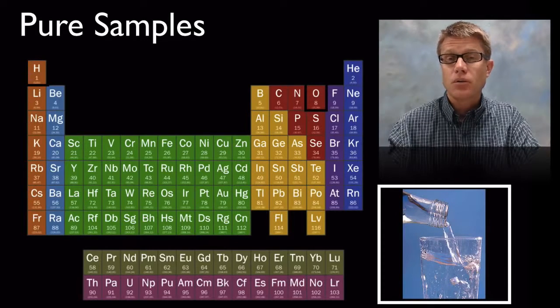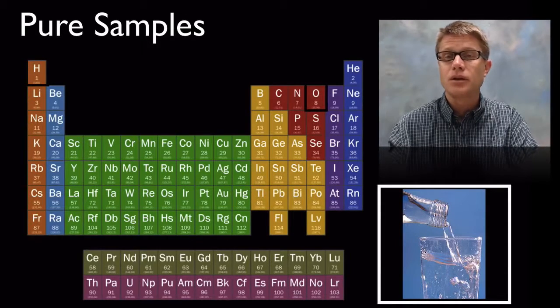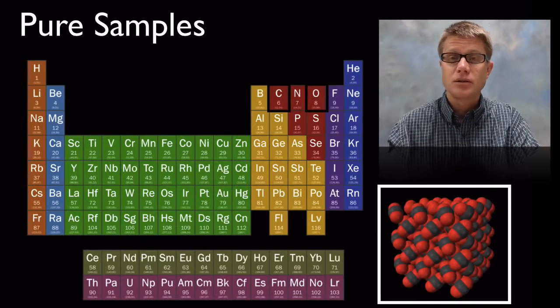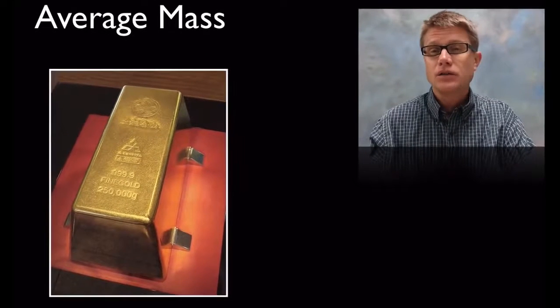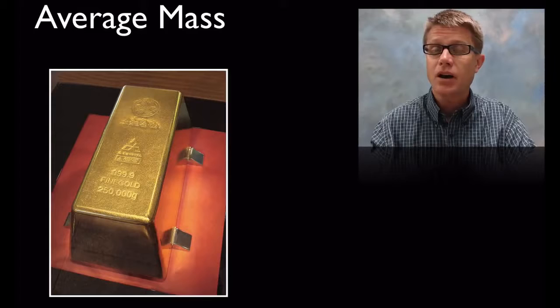Likewise, if it's a molecule like water, we're just going to find 2 hydrogen and 1 oxygen connected together, and we're just going to find that repeating over and over and over again. Or if we were to look at something like dry ice, which is simply solid carbon dioxide, we're going to find that it's going to be the same atoms in a specific ratio over time. And so again, one of the big points is that the average mass is going to stay the same no matter how big the sample.